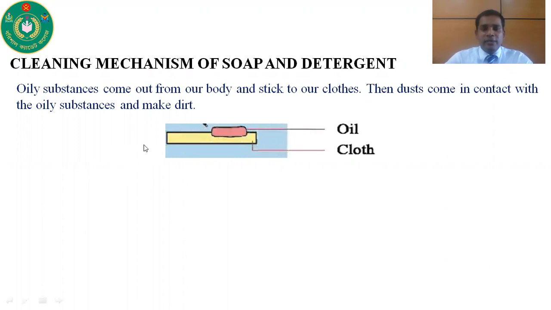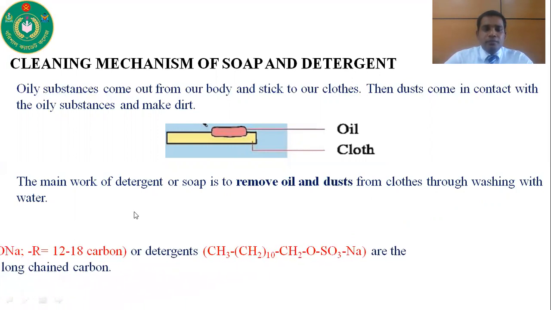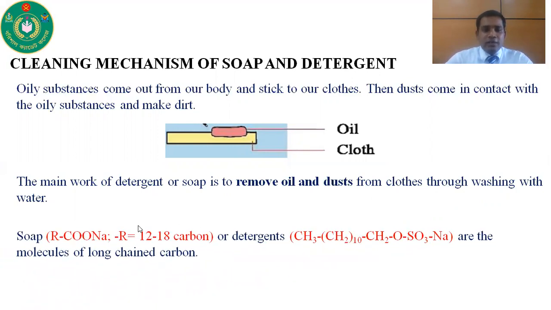So here in this figure, you can see that oil comes out from our body and sticks to clothes, and dust comes in contact with the oily substance and makes this cloth dirty. So the main work of detergent or soap is to remove this oil and dust from the clothes through washing with water. That's why we use soap and detergent.